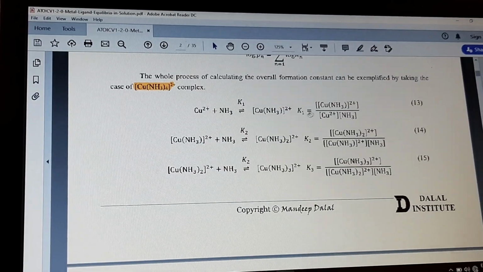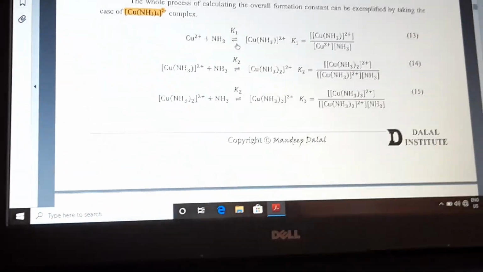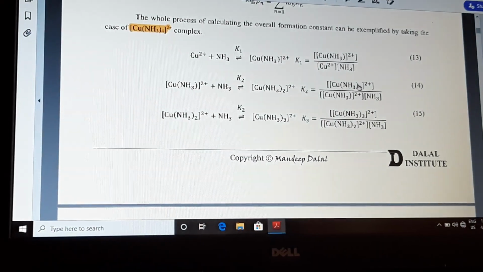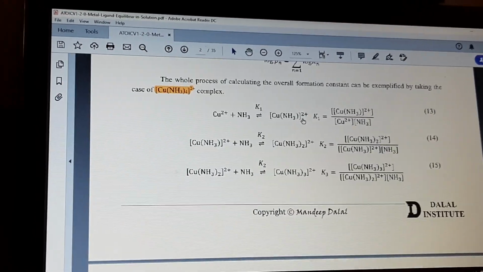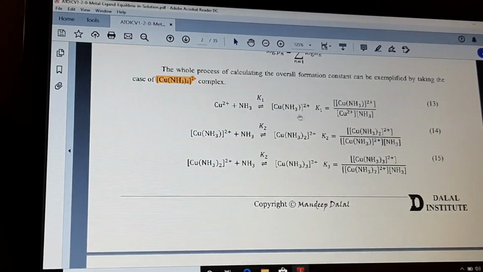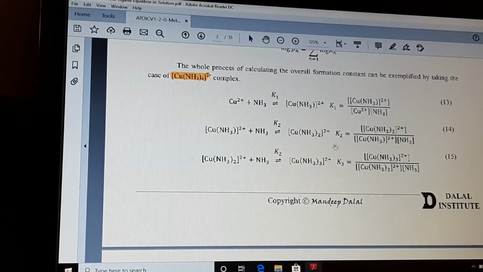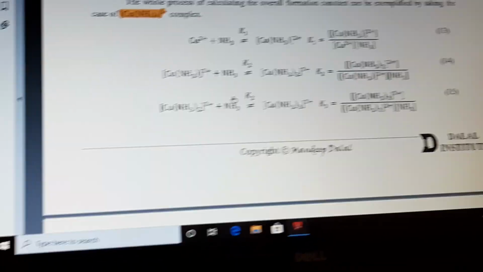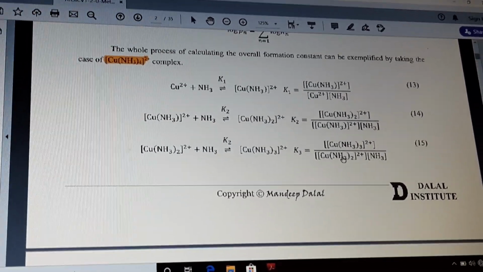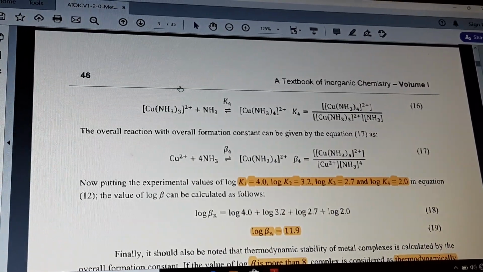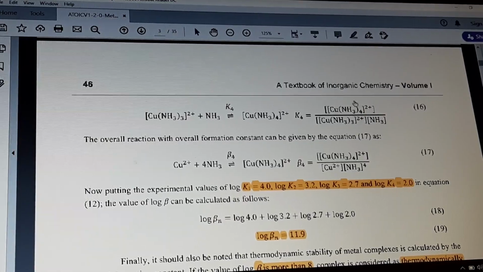In the same way we can write K1 is equal to the concentration of the product divided by the product of the reactants. In the same way for K2, the second ligand will come and attack the product of the first reaction and give the product. In the same way, the third ligand will come. For this also we can write K1, K2, K3 correspondingly. Please go through it in detail. Then for the fourth ligand, we can write K4.